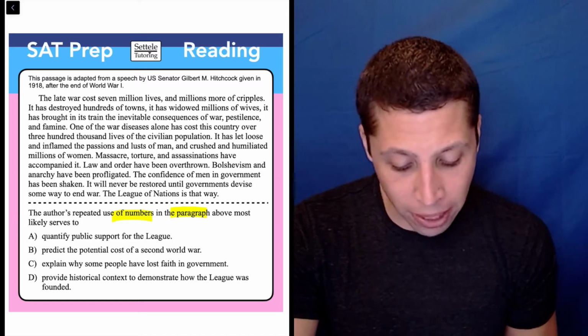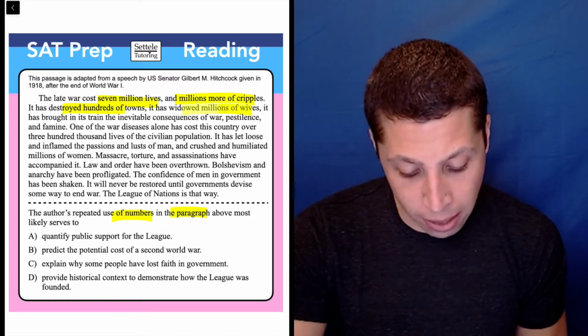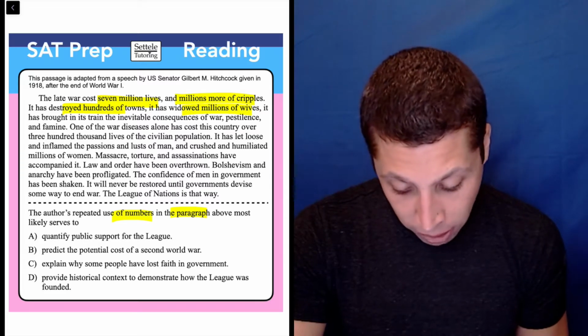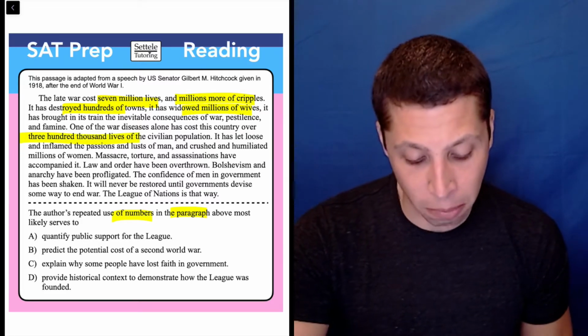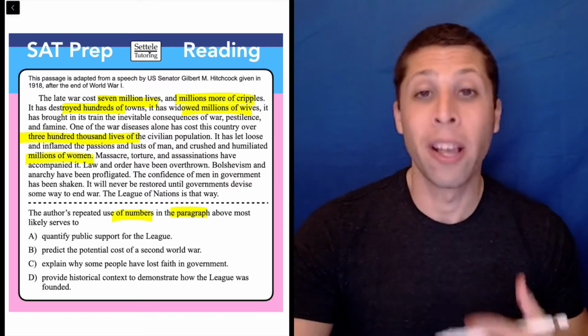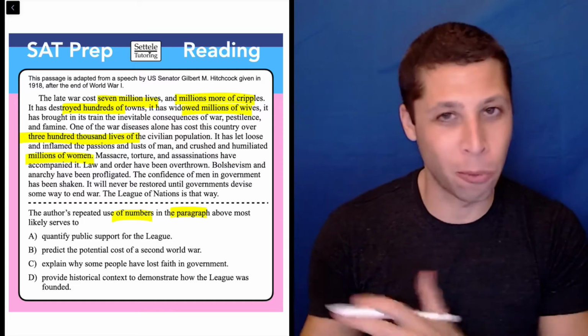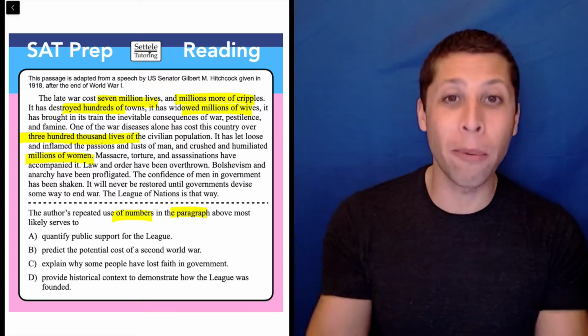If we just look at the beginning, we'd see the 7 million lives, millions of cripples, hundreds of towns, widowed millions of wives. We also get to the 300,000 lives of the civilian population. So everything is terrible. Lots of people are in dire straits over all this war that's been going on. So why would they mention all this?